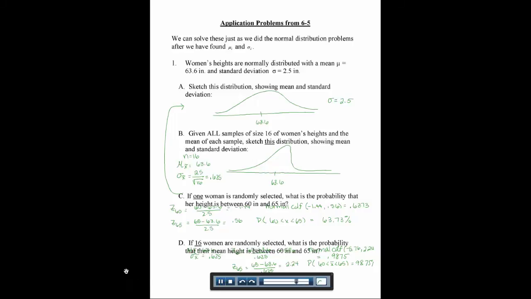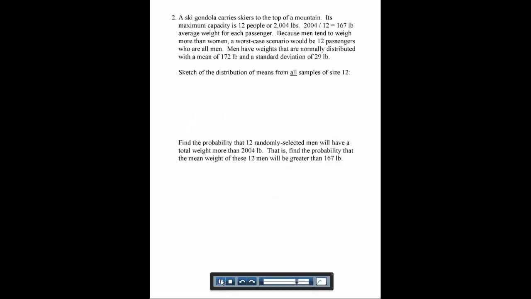Okay, we've got one more application here. It says, a ski gondola carries skiers to the top of the mountain. Its maximum capacity for 12 people is 2,004 pounds. Now, if we take 2,004 pounds and divide that by the 12 people, each person on average can weigh 167 pounds. Because men tend to weigh more than women, a worst case scenario would be 12 passengers who are all men. And it tells us that men have weights that are normally distributed with a mean of 172, so mu equals 172, and a standard deviation of 29.